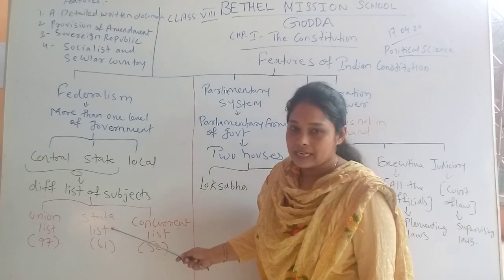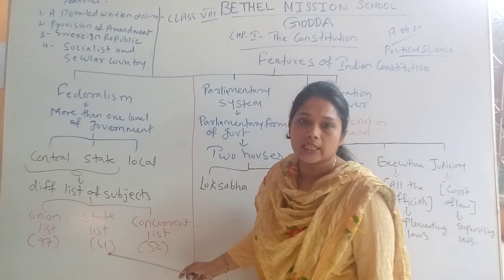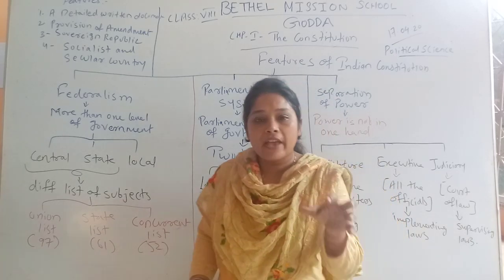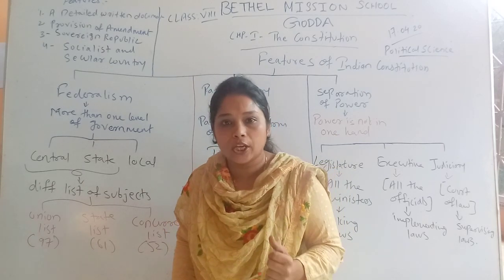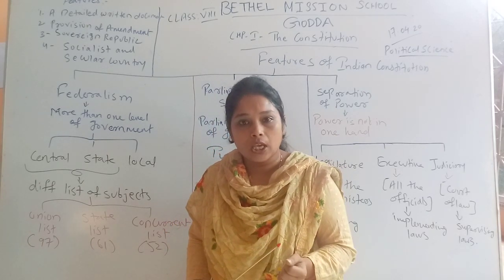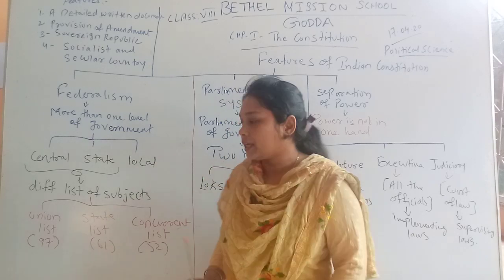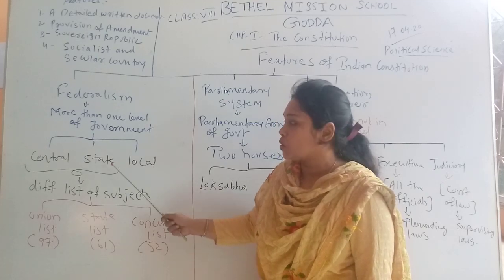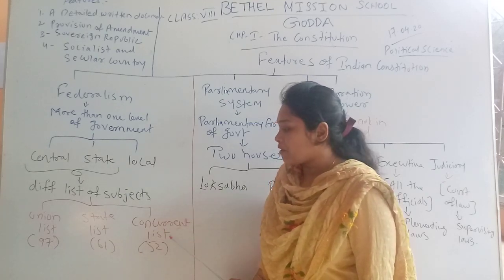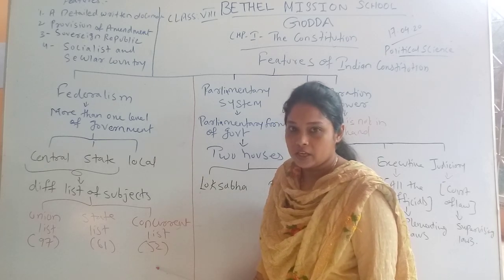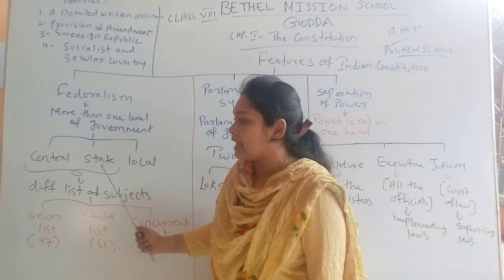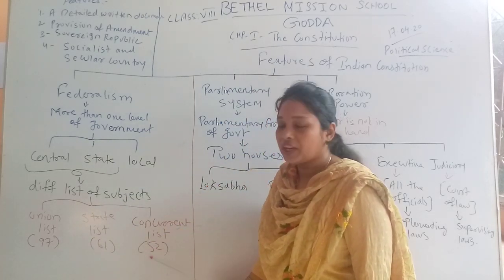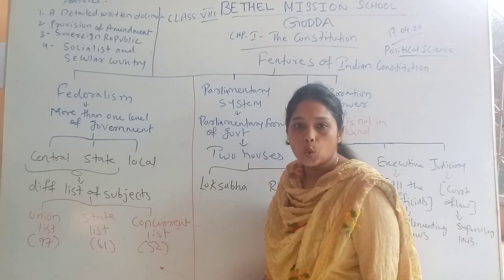Now, when we talk about the state list, we have 61 subjects in the state list, which is under the control of the state government. Under the state list, we have matters related to states like education, agriculture, industry, law and order. Now, we have the concurrent list, which has 52 subjects and comes under the power of both central and state. Both central and state have power on the concurrent list.